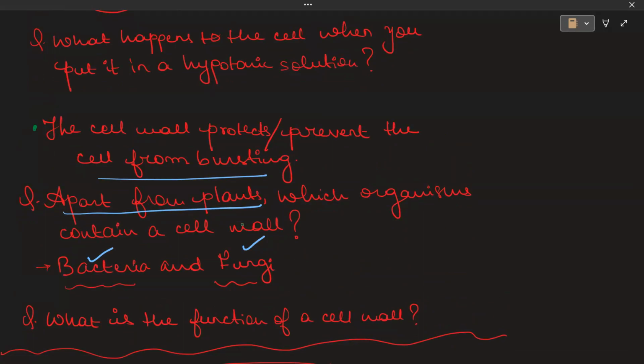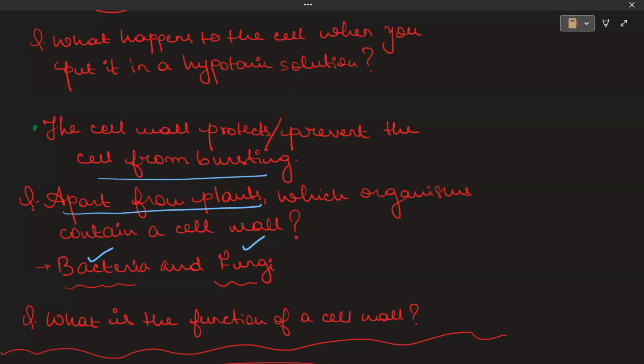The cell does not burst because of the presence of the cell wall. So the cell wall is very important for protection, for the cell structure and the cell strength.